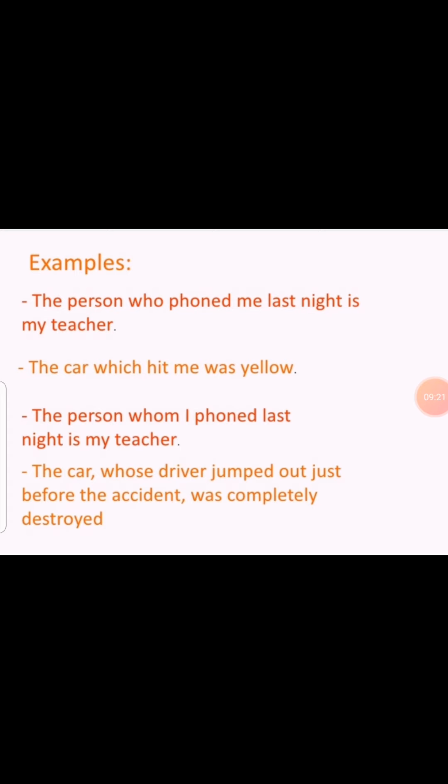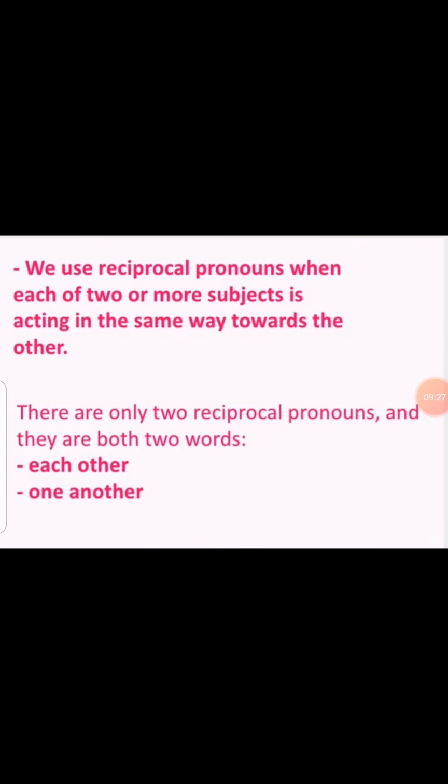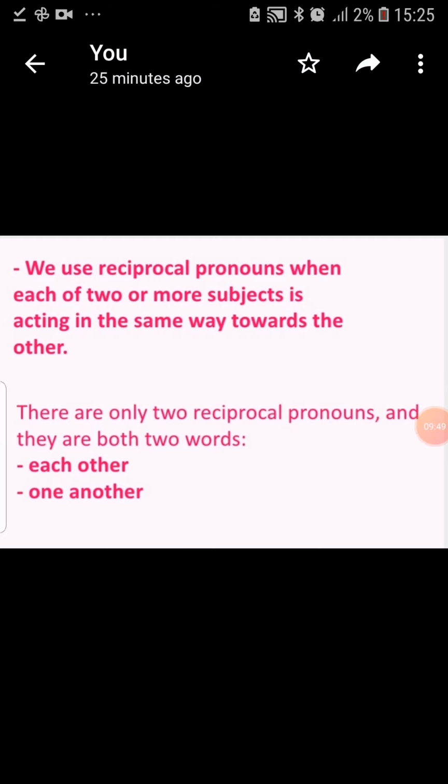Okay. Now comes the reciprocal pronoun. It is used when two or more persons are acting in the same way towards each other. Like if I would say, we will play a game with each other. That means you and your friend will be playing a game. You pass the ball and she will be passing you the ball. So the things have been happening in both directions.